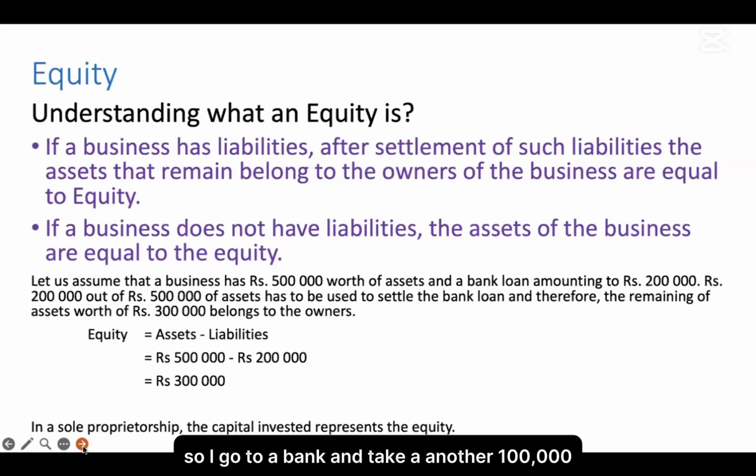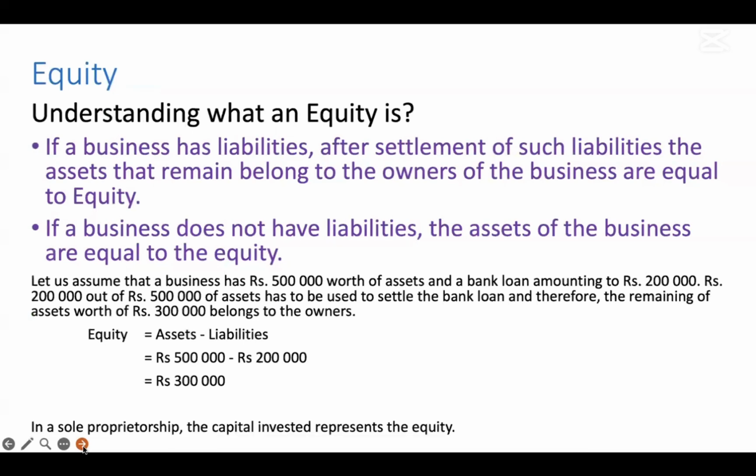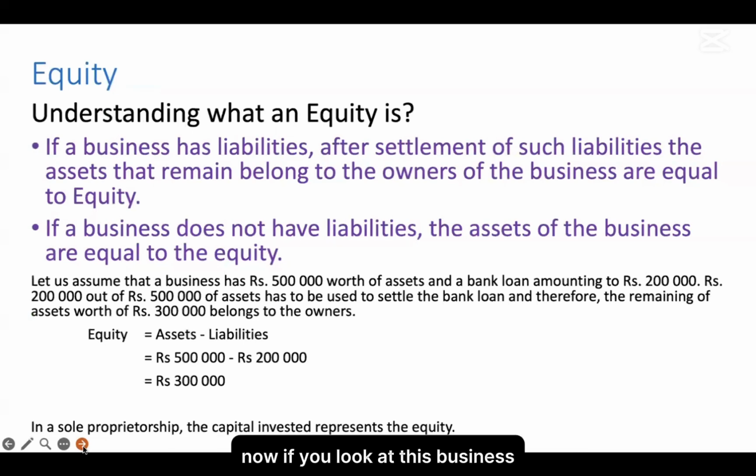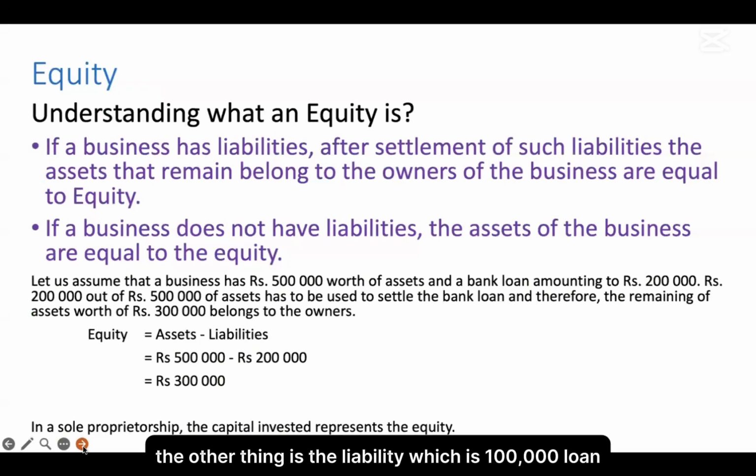So I go to a bank and take another 100,000. Now, if you look at this business, there are two parts. One is the assets that I put in, that is 100,000, my saved money. The other is the liability, which is the 100,000 loan. Keeping this in mind, let's look at this case.